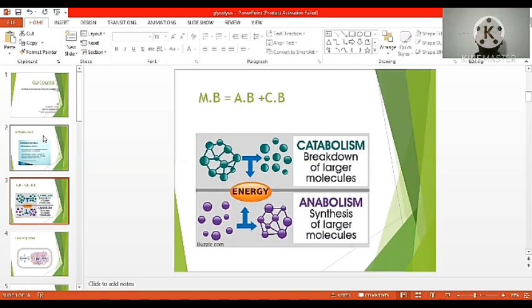In anabolism, the best example is photosynthesis. In catabolism, the example is aerobic respiration. In aerobic respiration, glycolysis, Krebs cycle and electron transport all come under aerobic respiration. So glycolysis and Krebs cycle, these two come under catabolic pathways.